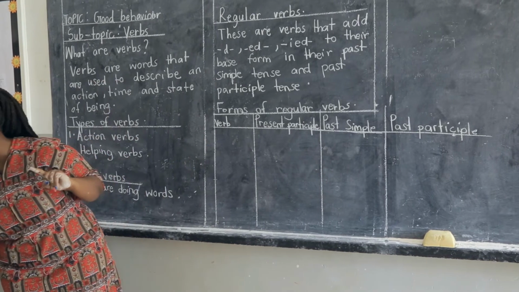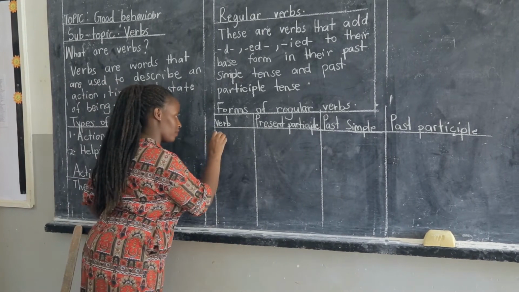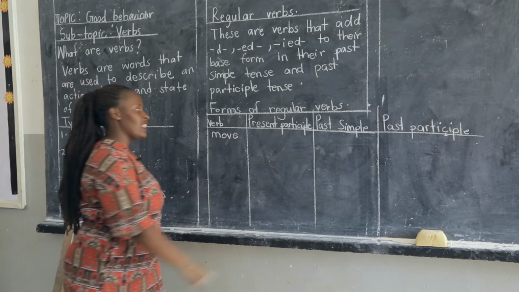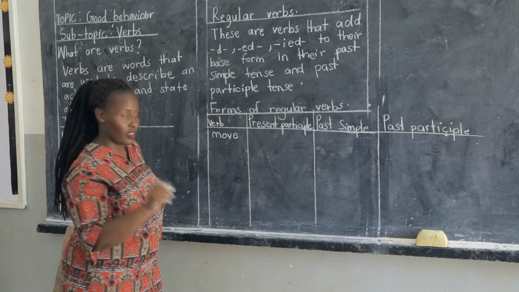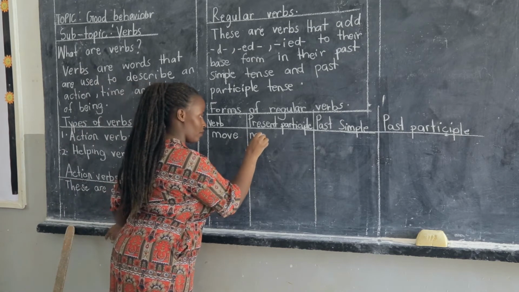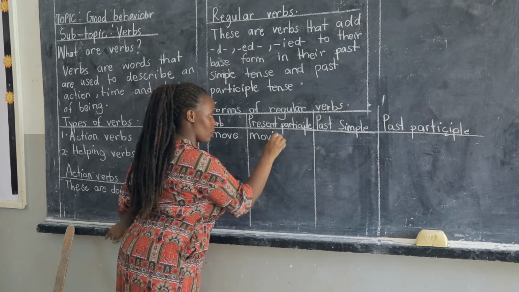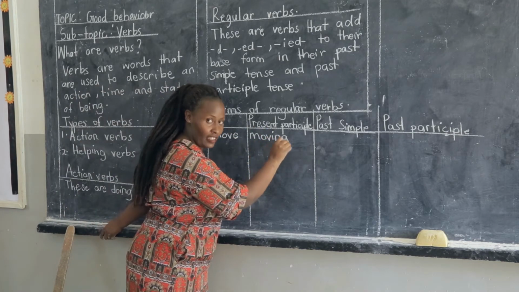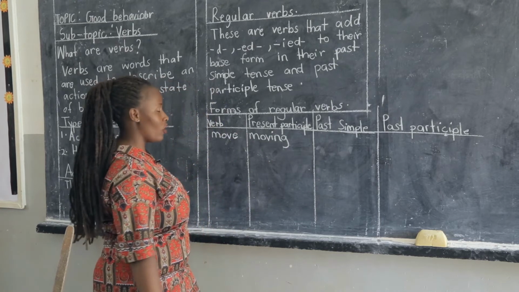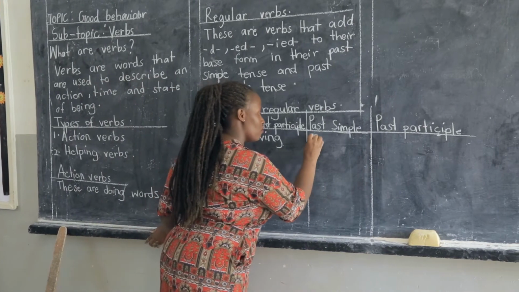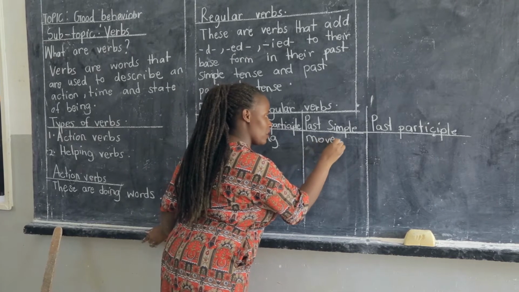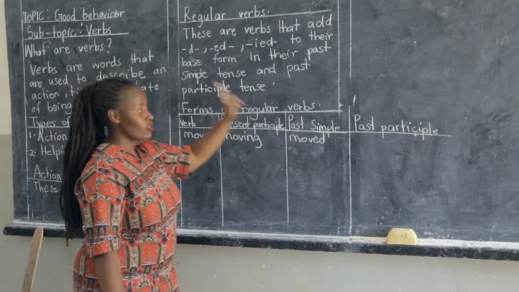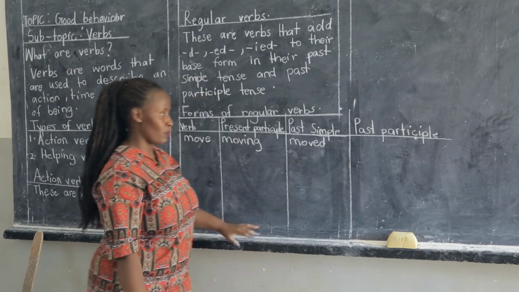For example, we have the word move. In its present participle, it will be moving, whereby we remove E and add ing. In the past simple, it is going to become moved, because remember, we say that we are looking for the regular verbs that add D to their past simple and past participle.